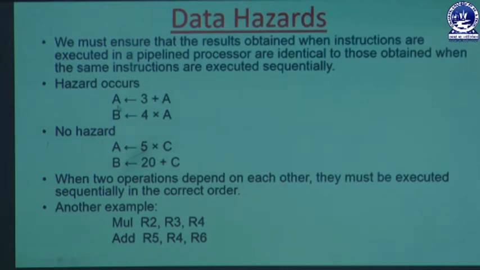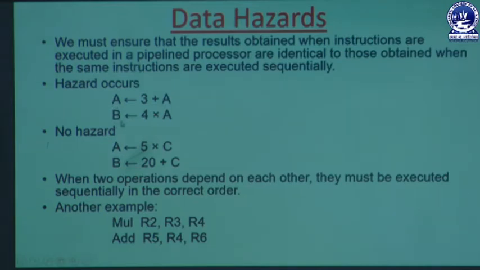Here you can see 3 plus A: the instruction is decoded and the source operands are collected from memory, and this is the destination, the location or register where the value is stored.